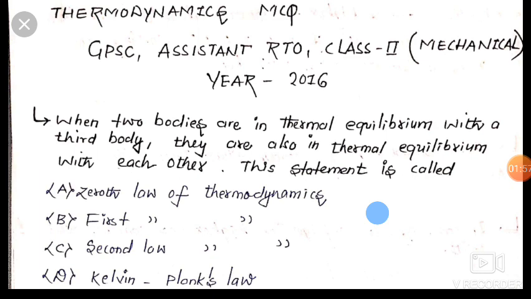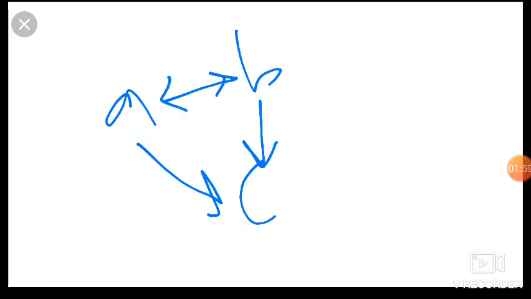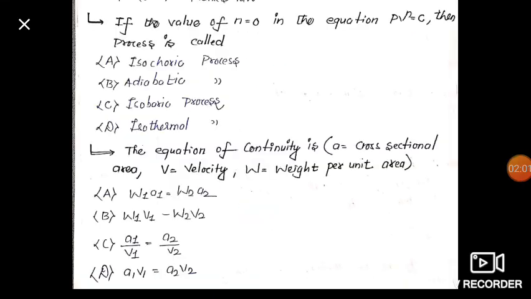Now my dear friends, our second question says that if the value of n is equal to 0 in the equation PV^n = constant, then the process is called what? Friends, PV^n = constant is the general equation.